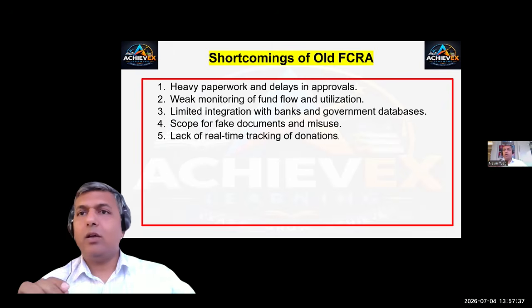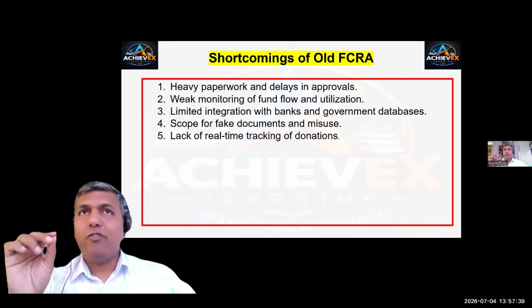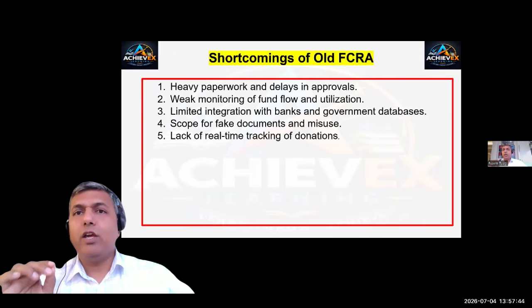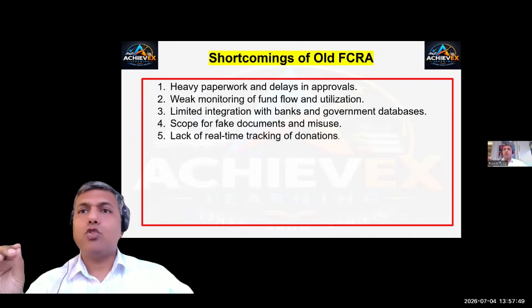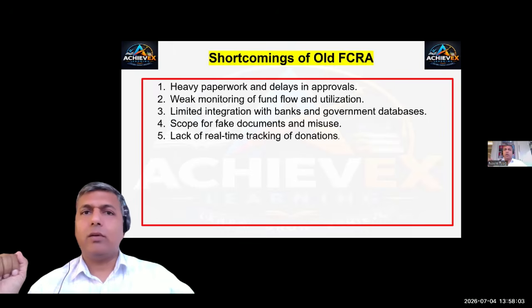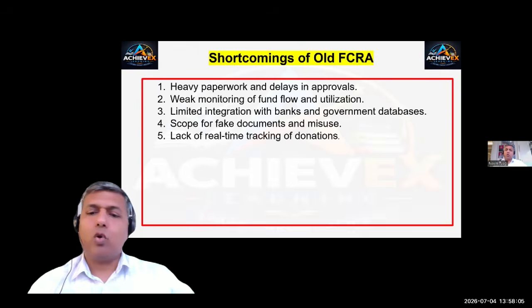Who is donating, which bank it is going to, and where that fund is being utilized was a big issue, where the government could not keep track of the funds being sent to which individuals and which accounts. Even if it was to be tracked, it took a lot of time to find where the funds were going. So these were the shortcomings of the old FCRA.